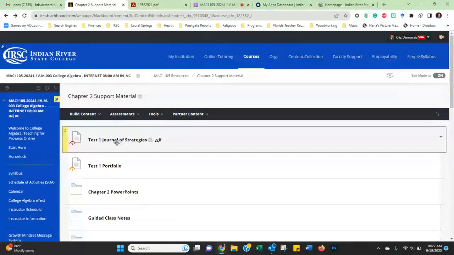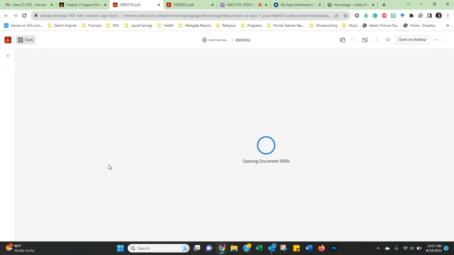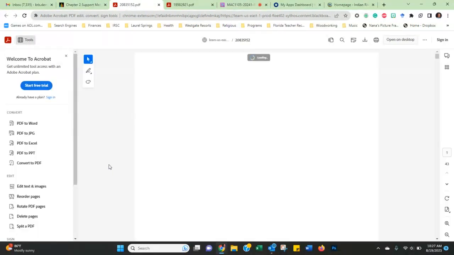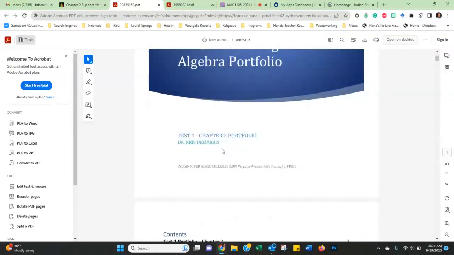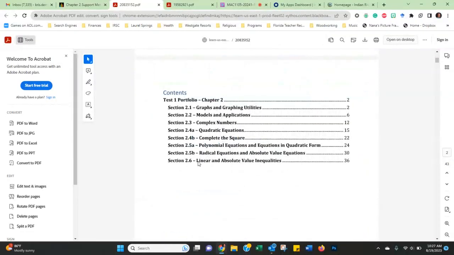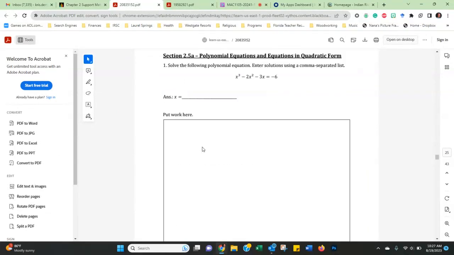The journal of strategies is test prep for you, whereas the test 1 portfolio is an opportunity for you to complete problems that are designated for these different sections. If you click on it, it'll bring you down to it. You can click on here and it'll bring it down to section 2.5a. You'll answer these questions, put your answer here, and put all your work here.